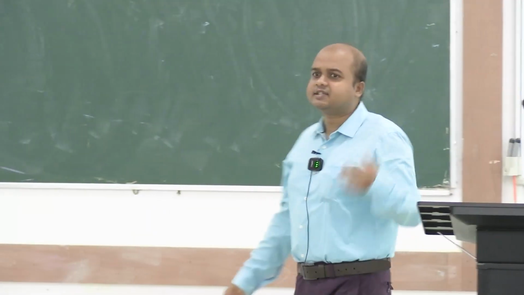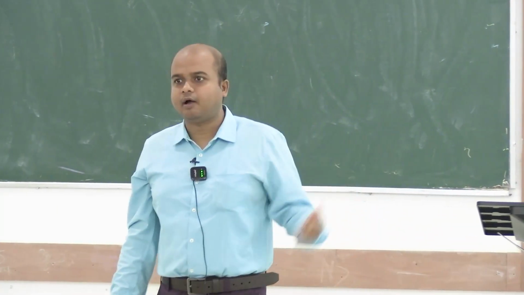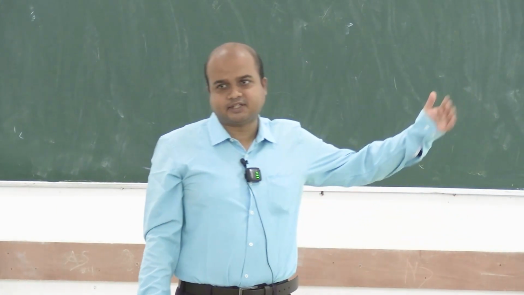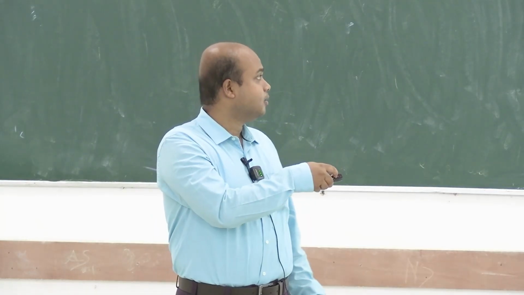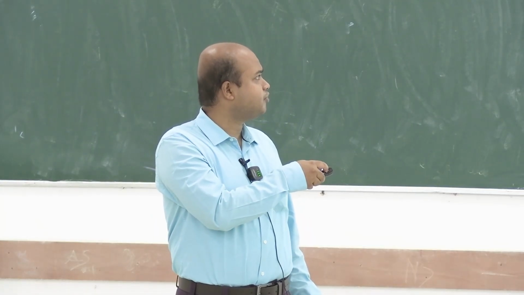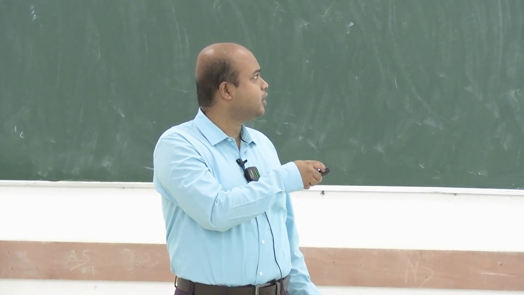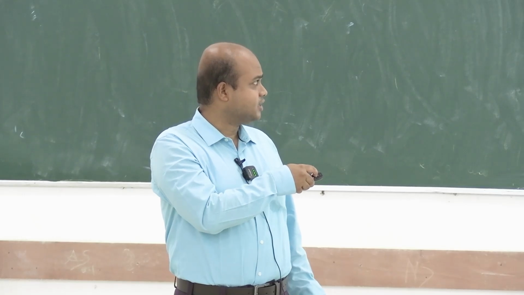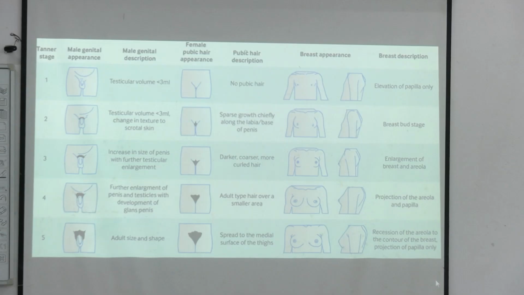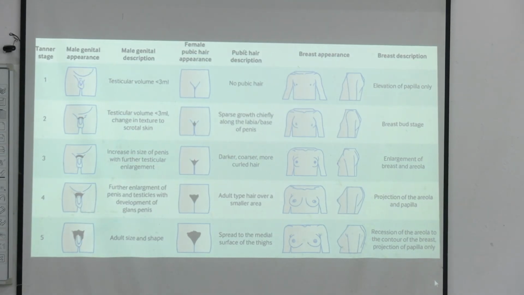So what are the stages? It is called Tanner staging, after James Tanner. In the male genital, testicular enlargement is the first sign, and in females it is the breast appearance, first the formation of breast buds followed by the growth of the breast tissue and areola, and there are 5 stages.